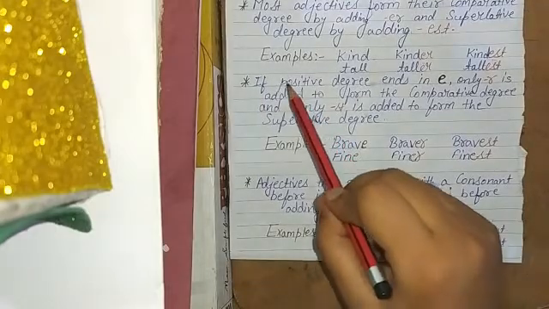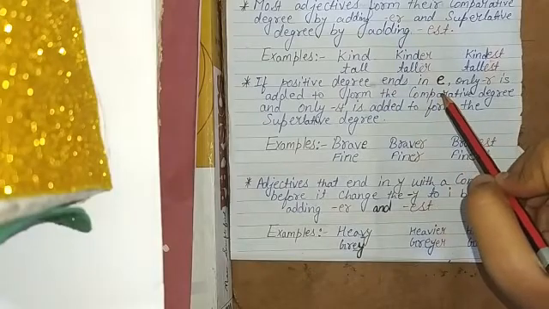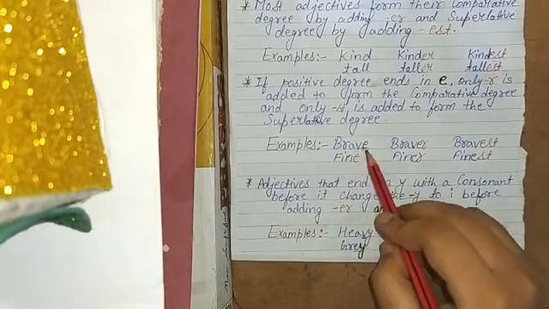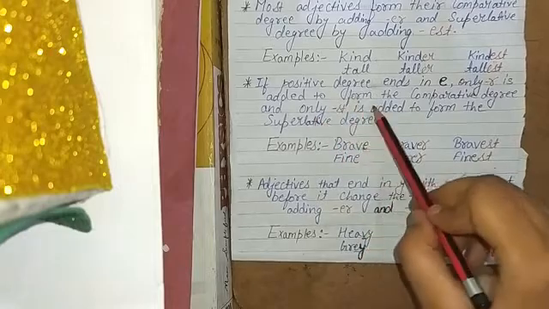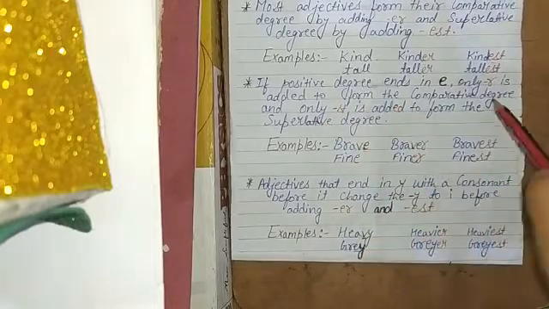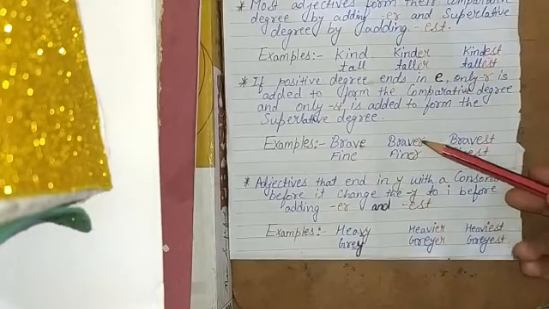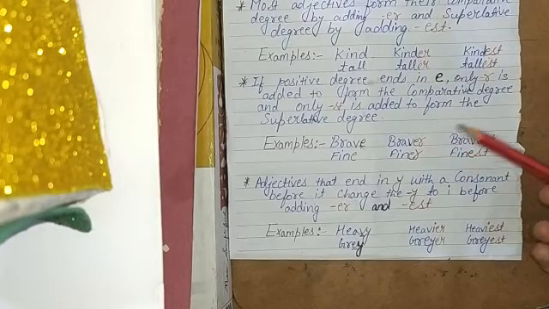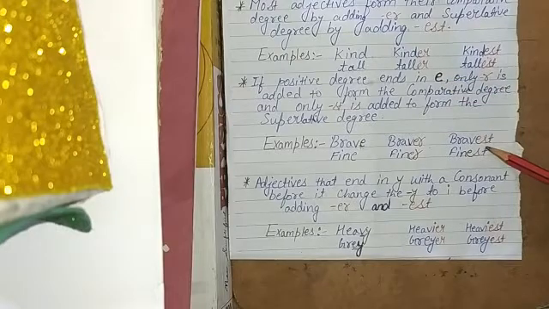In the second rule, here we have, if positive degree ends in e, like brave, it's ending with e, then only r is added to form the comparative degree. If it is ending with e, then only r will be used after e in the comparative degree, and only st will be used in its superlative degree.